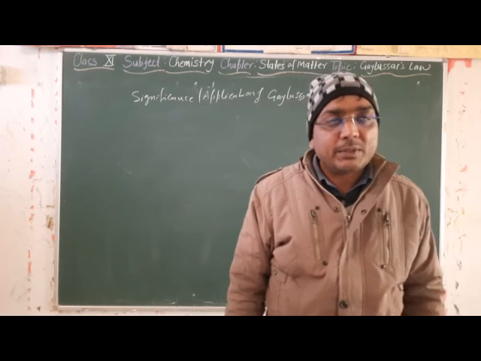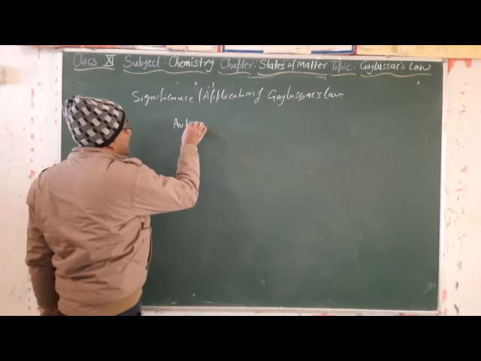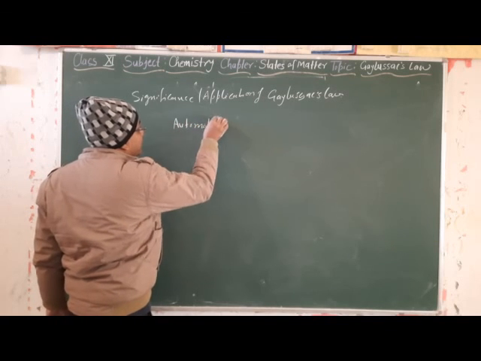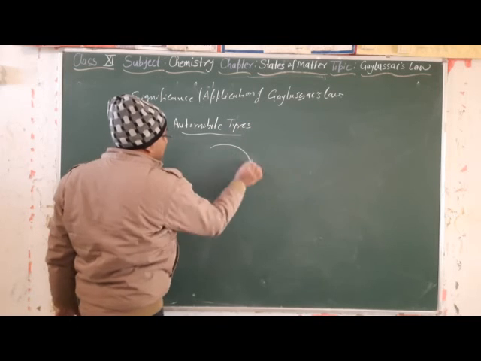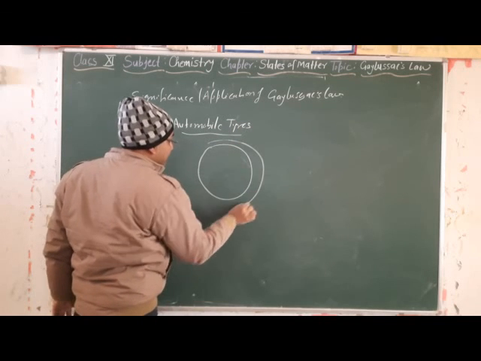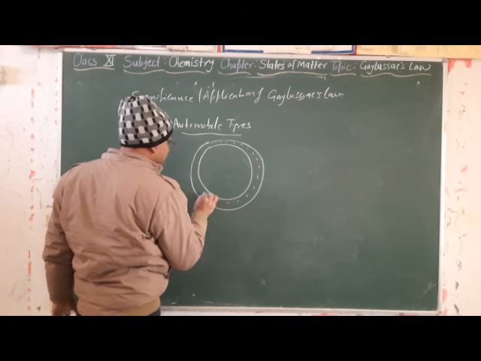The first example is automobile tires. The gas is filled in automobile tires; this is the tire tube, and the gases are inside this.